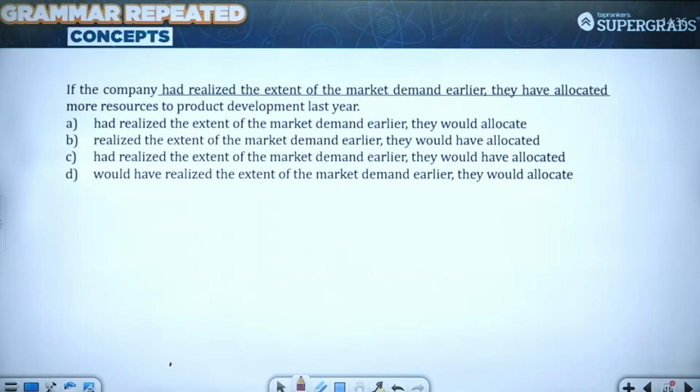So if I look at this sentence, students, यहाँ पे मुझे देखना है whether this is what can be replaced here.